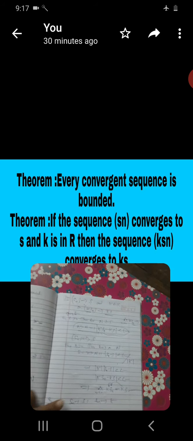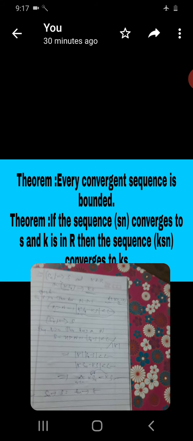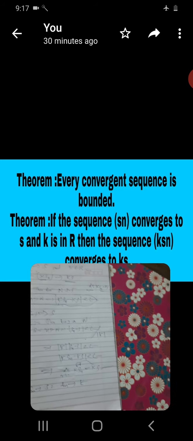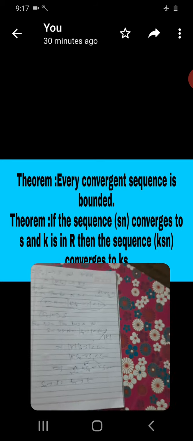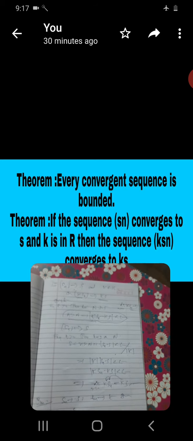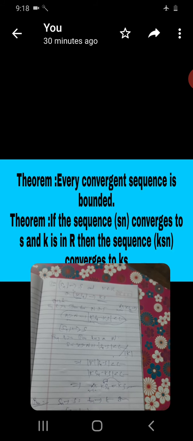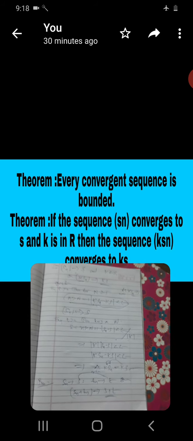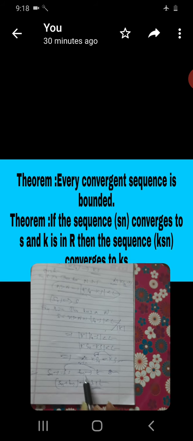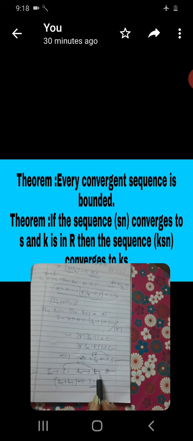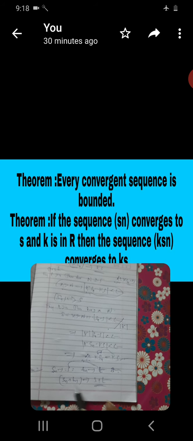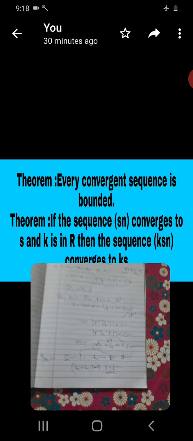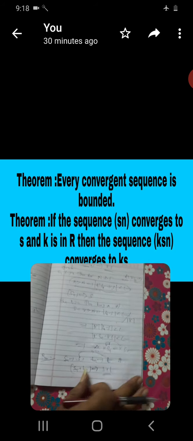Two sequences are there: Sn is convergent to S, Tn is convergent to T. Then we are going to show that Sn plus Tn is convergent to S plus T. This is the statement. It is enough to show this.